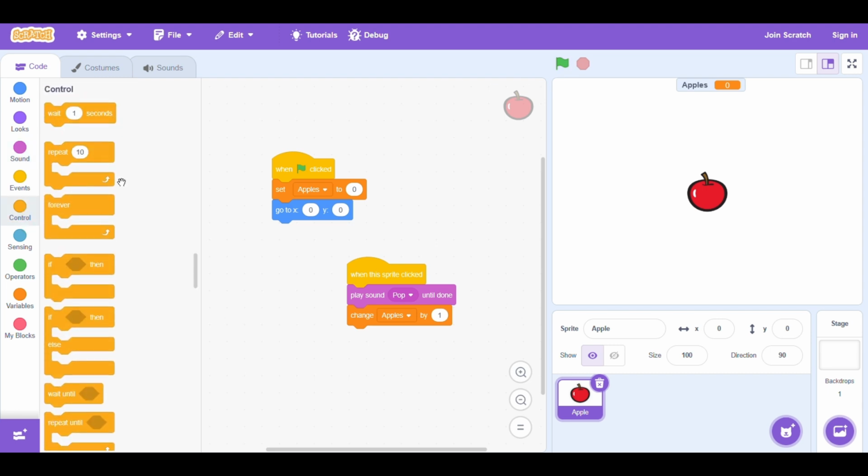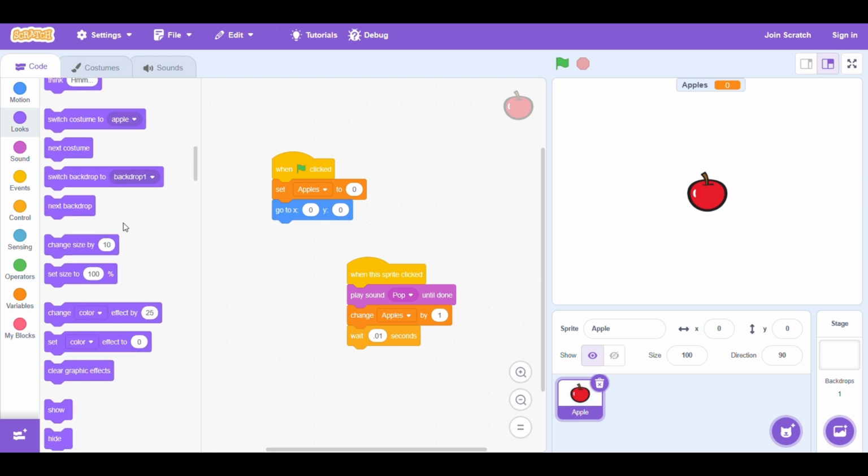I just don't feel like this is good. So let's make a wait 0.01 seconds. We're going to change size by 10, then change size by -10. Let's check this out. Testing.